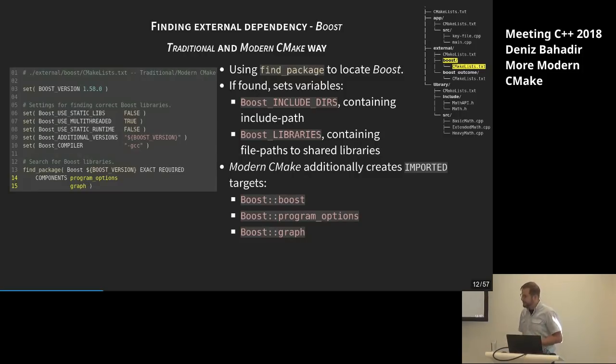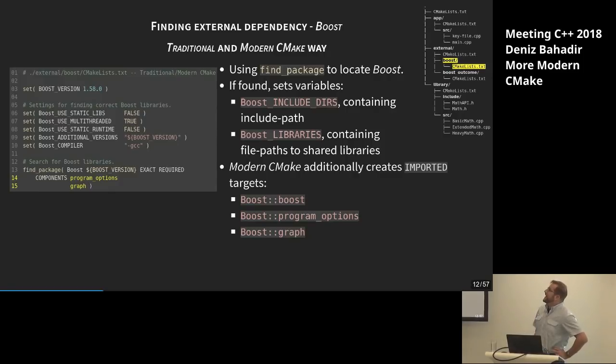And in this case, we have these three imported targets, which is boost, double colon, program options containing the program options library and the usage requirements it has and everything that you need to have to link successfully to that. Similar for graph, and the boost, double colon boost thing, that is just the target which has the usage requirement to successfully use the header-only libraries of boost. So these three things we get back, and we're fine, and we want to use that. Great, we found it. Okay, now let's look.